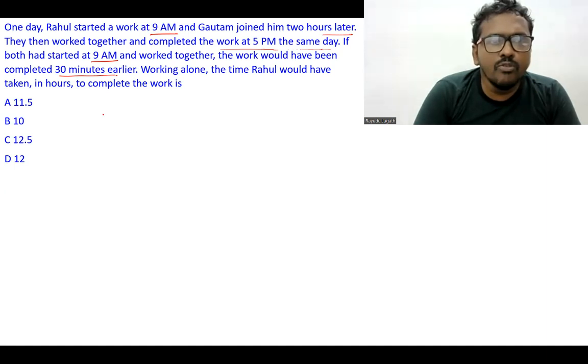Here, let the efficiency of Rahul be small r. Let the efficiency of Gautam be small g. These are efficiencies.